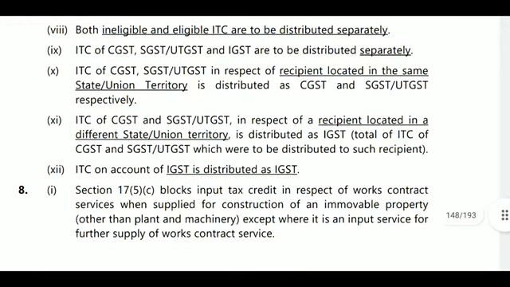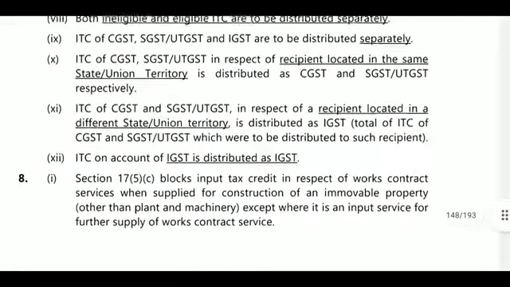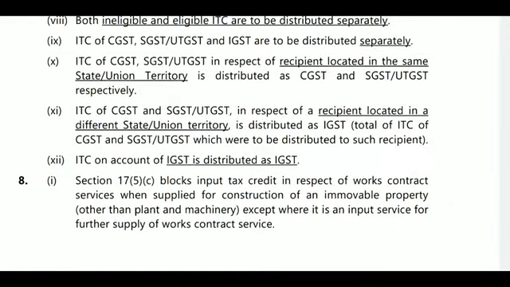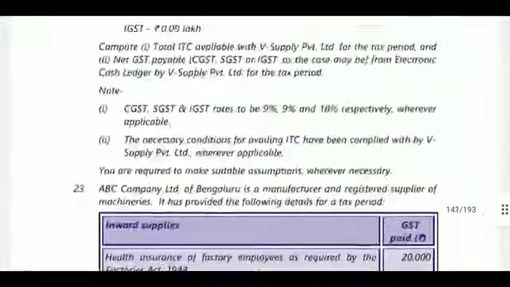Next, relating to ITC of CGST, SGST, UTGST, if the recipient is located in the same state or union territory, it is distributed as CGST, SGST, UTGST. If the recipient is located in another state, then the amount will be distributed as IGST. Next, ITC on account of IGST is distributed as IGST. That is question number 7, the conditions relating to an input service distributor when distributing the input tax credit.